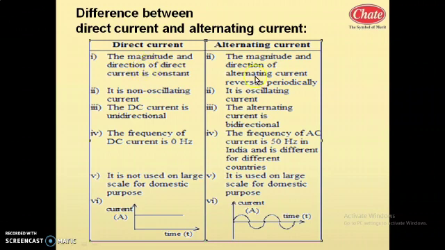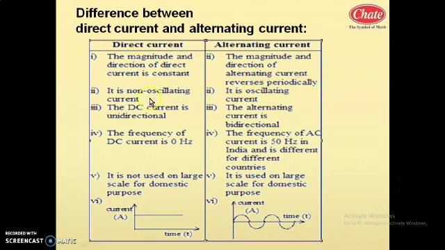So what is the difference between direct current and alternating current? The magnitude and direction of direct current is constant, whereas the magnitude and direction of alternating current reverses periodically. Here the magnitude is also changing and the direction is changing, for example from positive to negative. So in DC, magnitude and direction of current are constant. In AC, they reverse periodically.